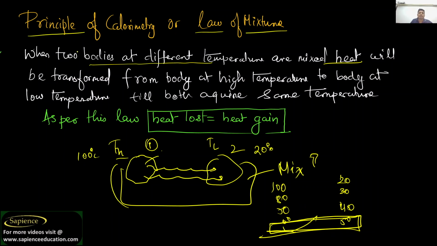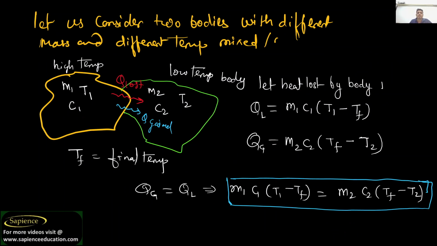Okay, so try to understand here. When two bodies at a different temperature are mixed, heat will be transferred from the body at a high temperature to the body at a low temperature till both acquire the same temperature. Understood or not? So the final temperature of both bodies will be the same, right? So it means that as per this law, heat lost will be equal to heat gain. Okay, so this is the principle of calorimetry.